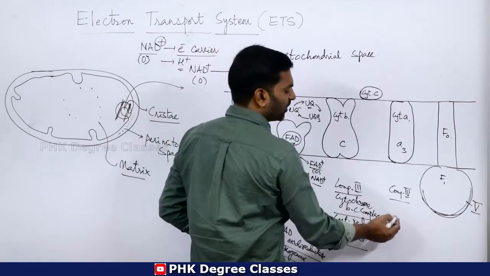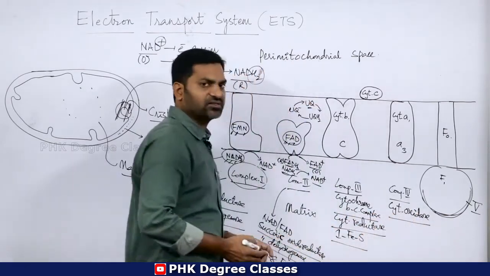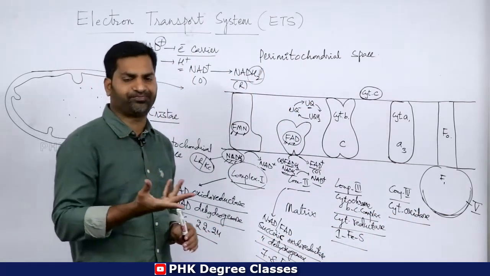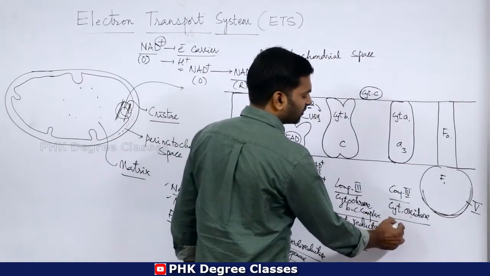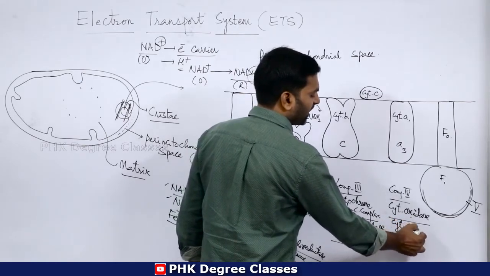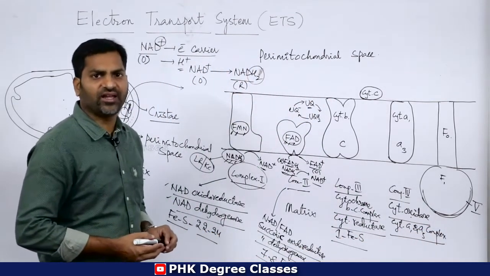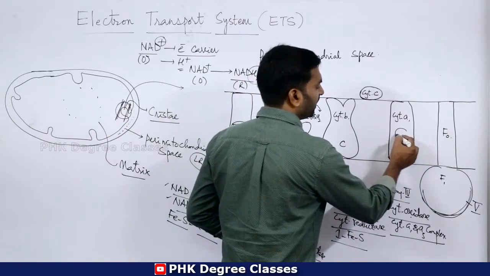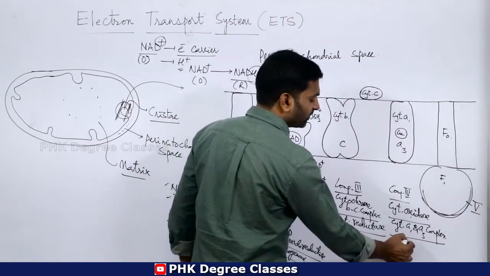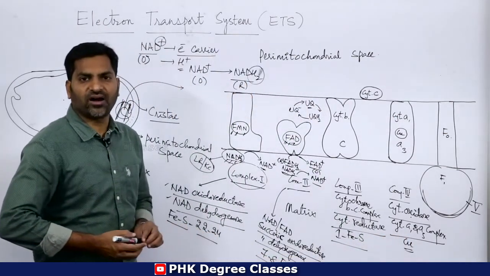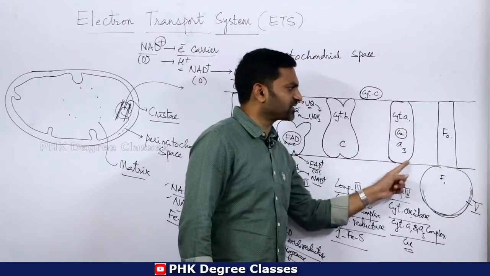Complex 4 is called cytochrome oxidase. Oxidase means there is a choice of oxidation. It can also be called cytochrome A1 and A3 complex. There is a prosthetic group in this A1, A3 complex. That prosthetic group is copper, a metallic element, in complex 4.